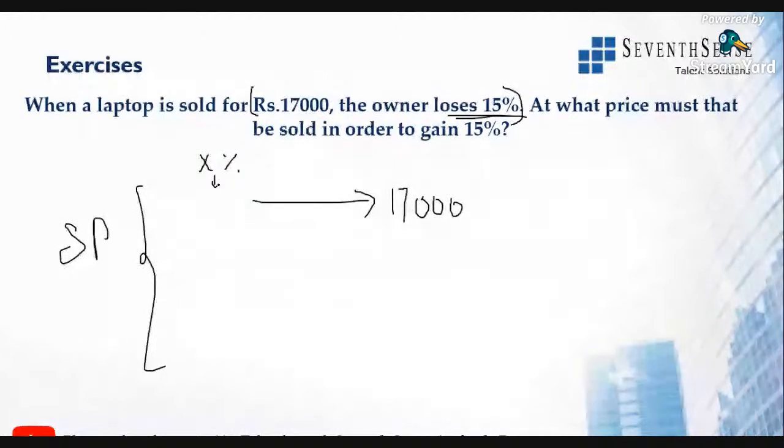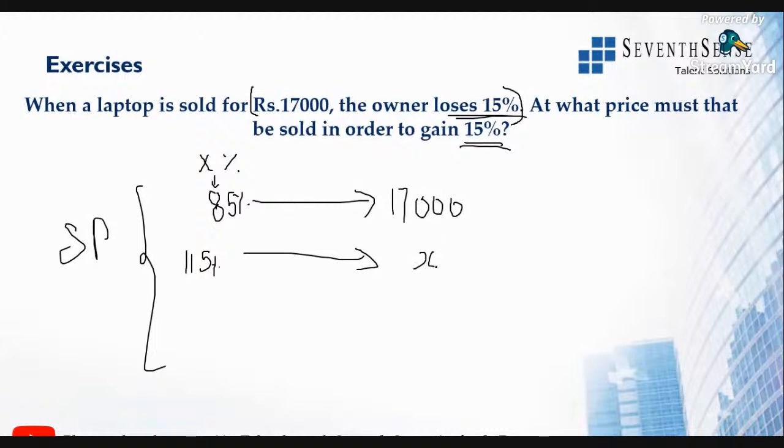If the loss is 15%, no, Monica, 19,550 is wrong. If the loss is 15%, it will be 85% of the cost price, right? Now he has to gain 15%. It means he has to sell it for 115%. What is the selling price?